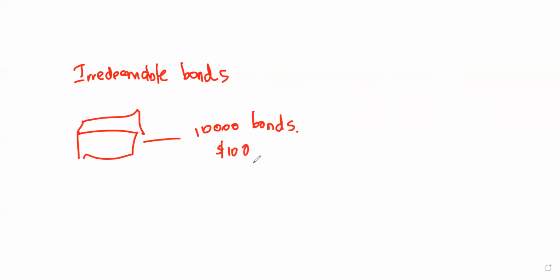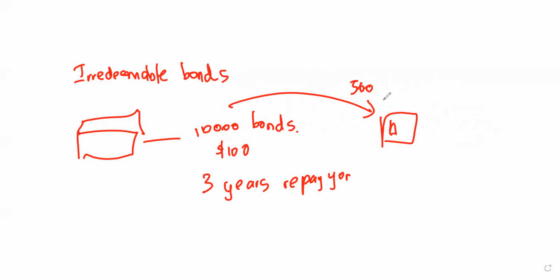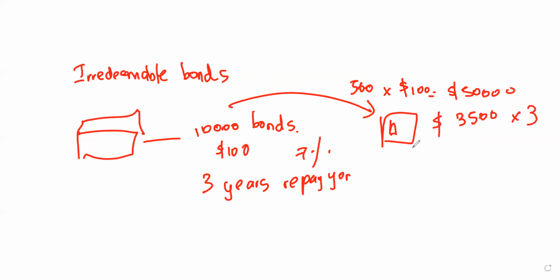So what they are going to do is after 3 years, they are going to repay your loan. So which means you can get the settlement again. So if investor A bought 500 bonds from you, he is going to invest in a $100 nominal value, which means it's going to be $50,000. Once the coupon rate, let's say this is 7%, he is going to get $3,500 annually. So actually they are planning to hold for 3 years.